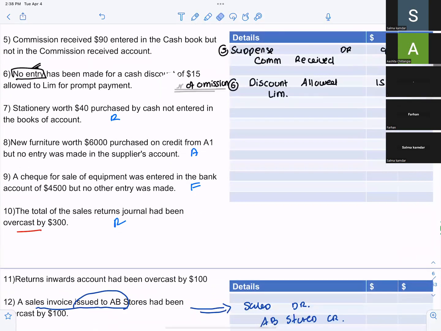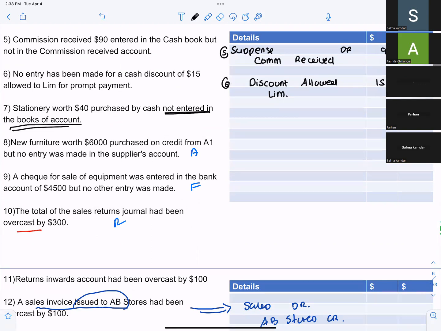Rohel, yes, miss. Stationery worth $40 purchased by cash but not entered in the books of account. This will be partial omission, I think. Did they tell you that it is not entered in one account? No, the entry has not been made. So which omission?